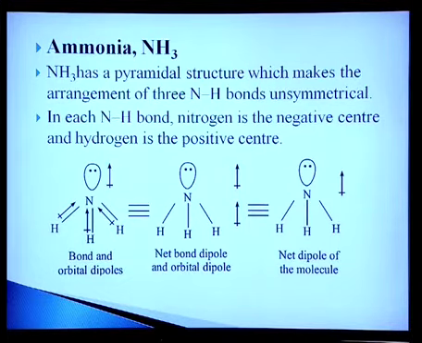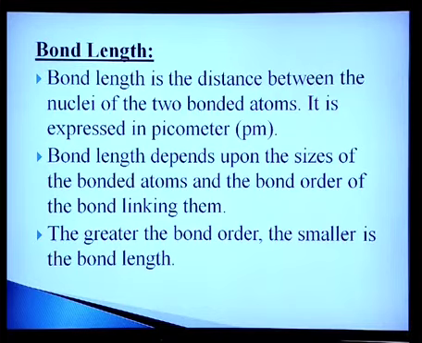Bond length. Bond length is the distance between the nuclei of the two bonded atoms. It is expressed in picometer, that is pm. Bond length depends upon the size of the bonded atoms and the bond order of the bond linking them. The greater the bond order, the smaller is the bond length. Bond lengths for HH, HF, HCl, HBr, HI are given here, that is 74, 92, 127, 141 and 160.